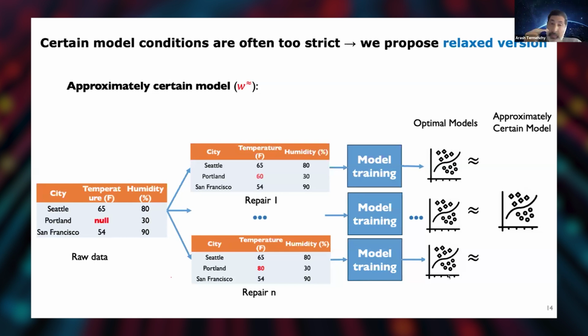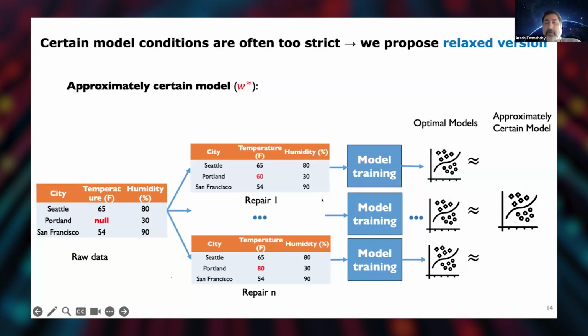So it doesn't require each model, trained on a separate possible repair, to be exactly the same model. It says, if you can find a model that's very close, within some threshold epsilon, to these models, then it would be quite accurate, right? I can just use that without cleaning my data set, right?